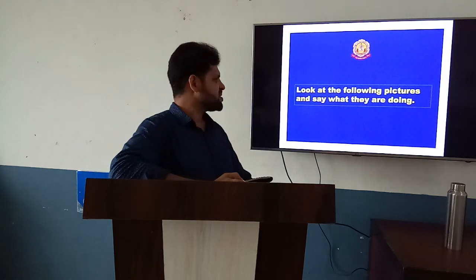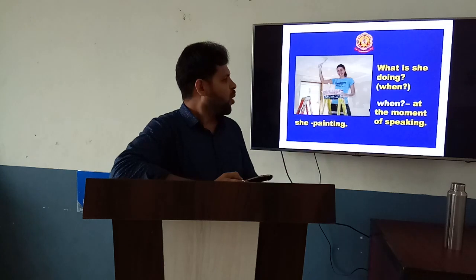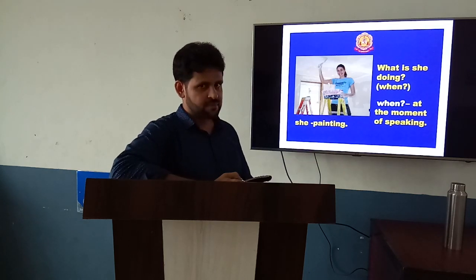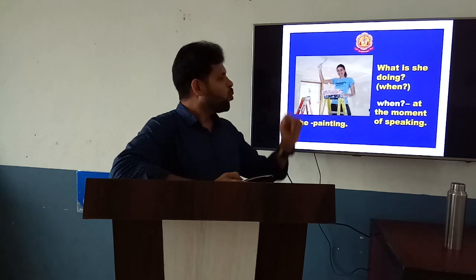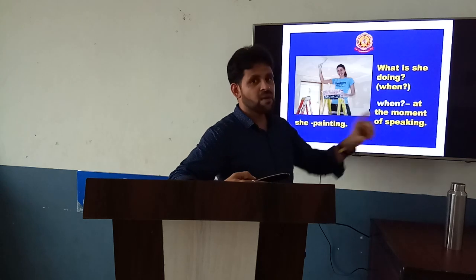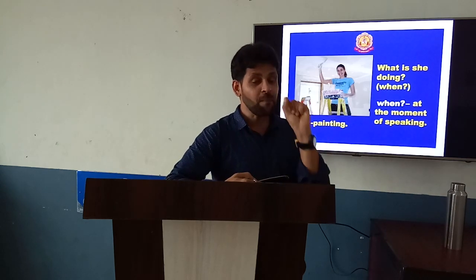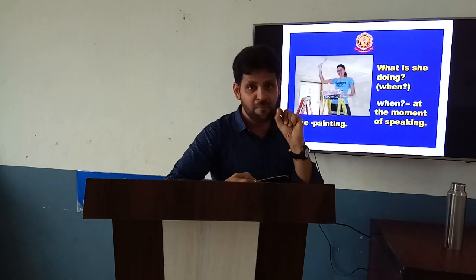Next, see more examples. Look at the following pictures and say what they are doing. What is she doing? She is painting. Did you get it? So when you are framing a question, how do you use it? After the WH word, we must use the helping verb, I mean the primary auxiliary.